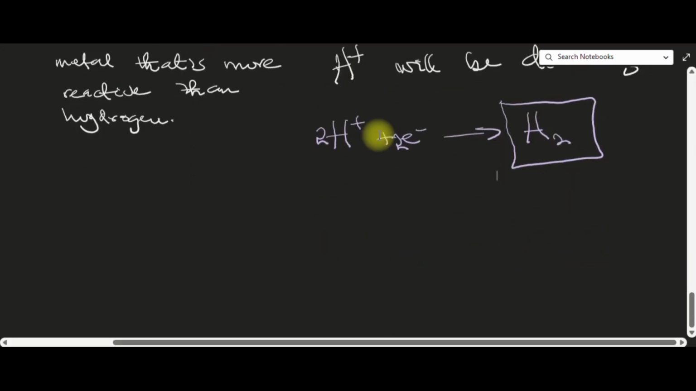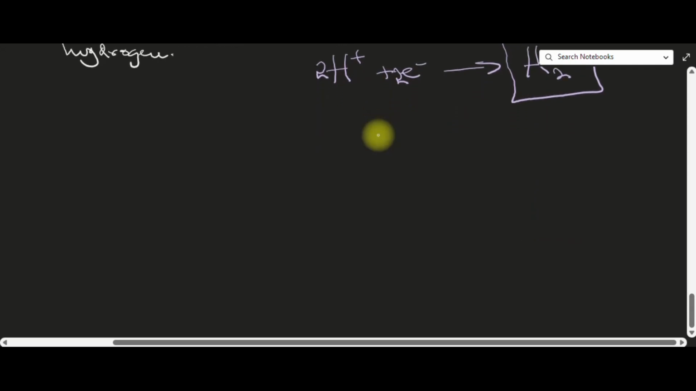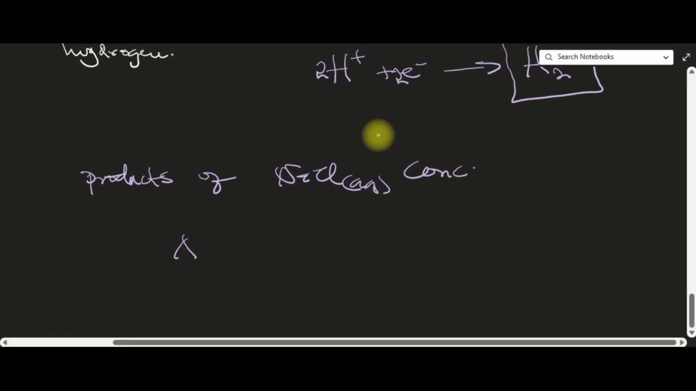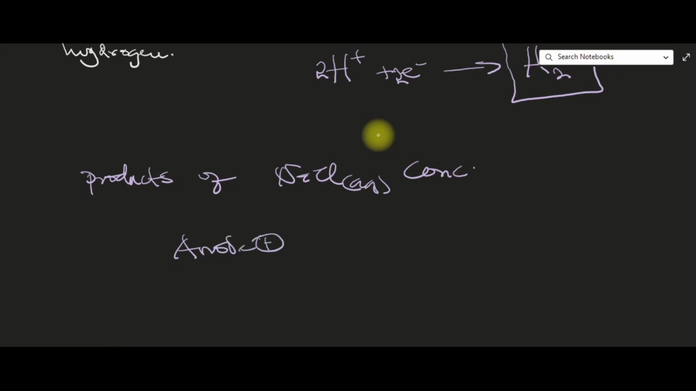So let's summarize the electrolysis of concentrated NaCl. The products of aqueous concentrated NaCl at the anode, which is our positive electrode: the product is what? Can you remember? Chlorine gas. At the cathode, which is the negative electrode, the product is hydrogen gas.